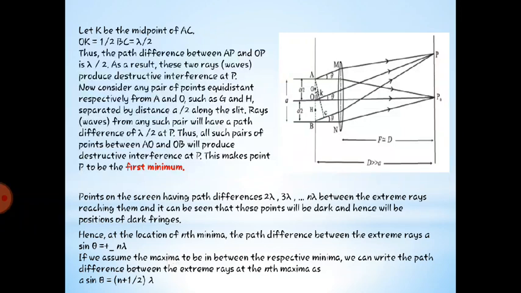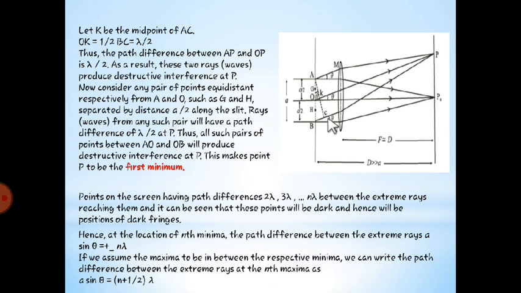Let K be the midpoint of AC. What will be OK then? As K is the midpoint of AC, and AC and AB are equal, OK will be half of BC. Here you can say OK is nothing but half of BC, which is lambda by 2.